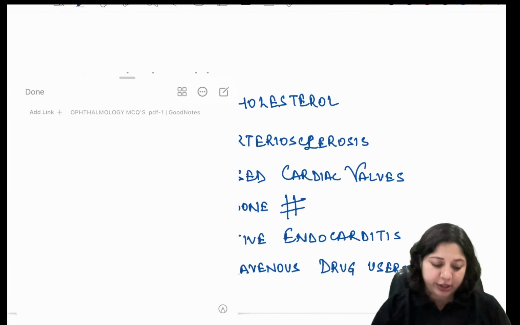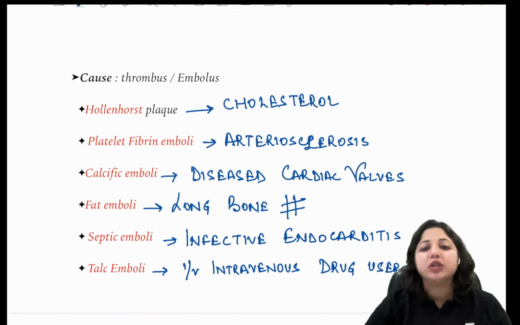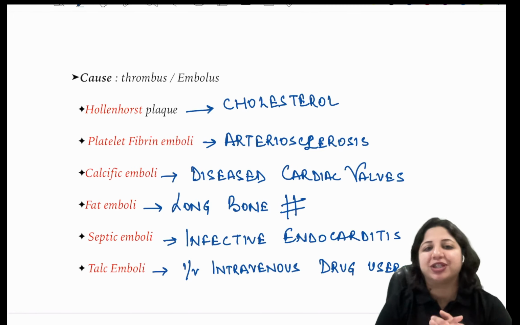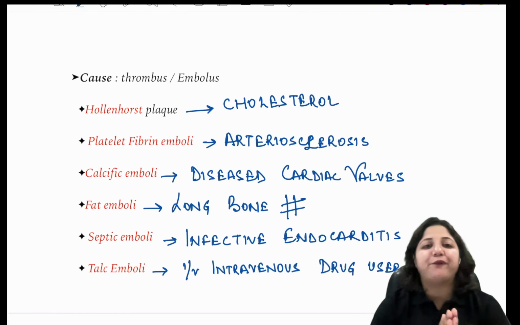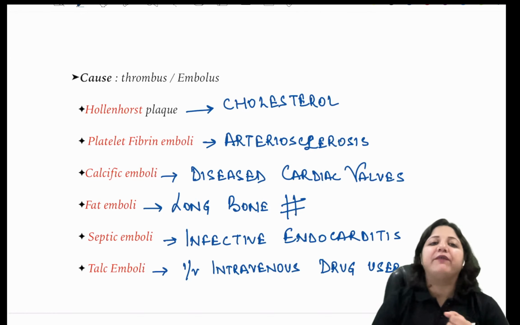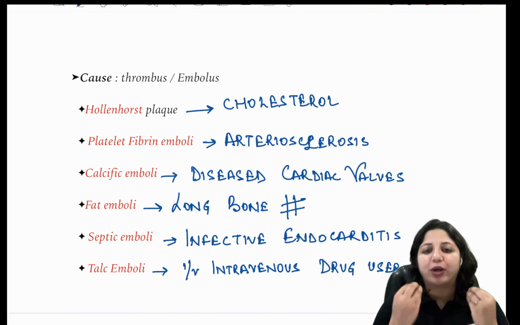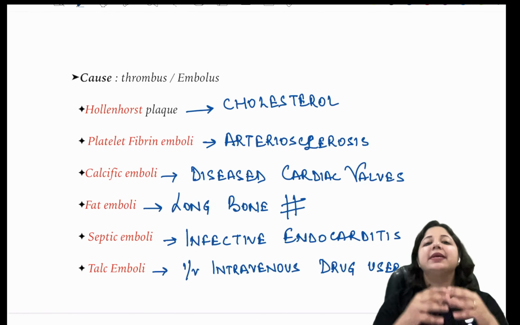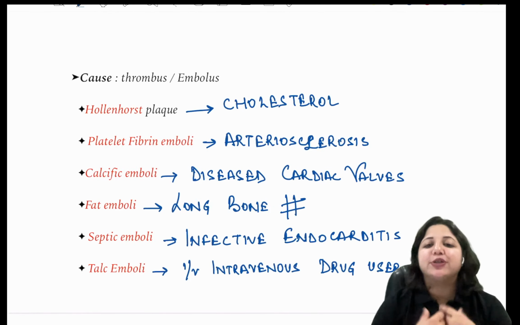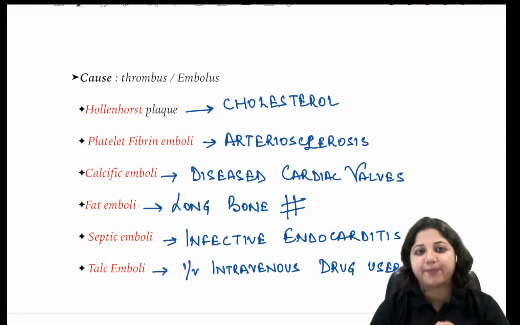The important thing to remember here is the cause for the arterial occlusions is an embolus, and you have to remember the source of the embolus. A Hollenhorst plaque is a bright yellow embolus of cholesterol origin and comes from atherosclerosis.